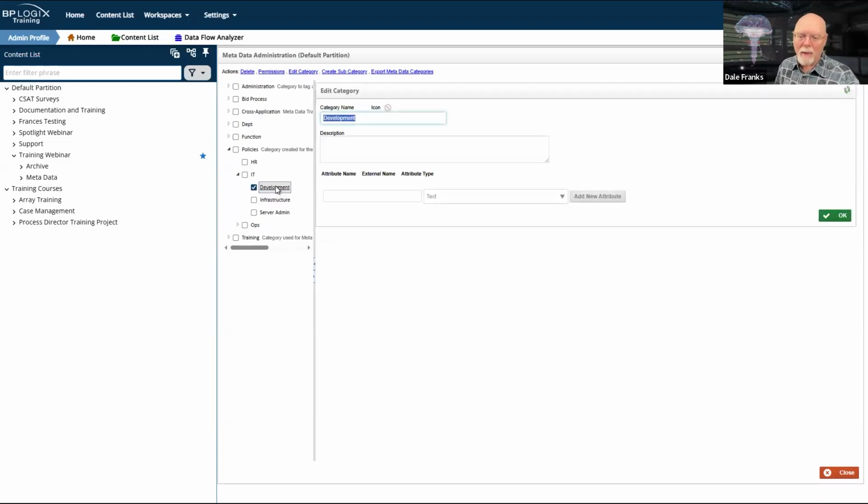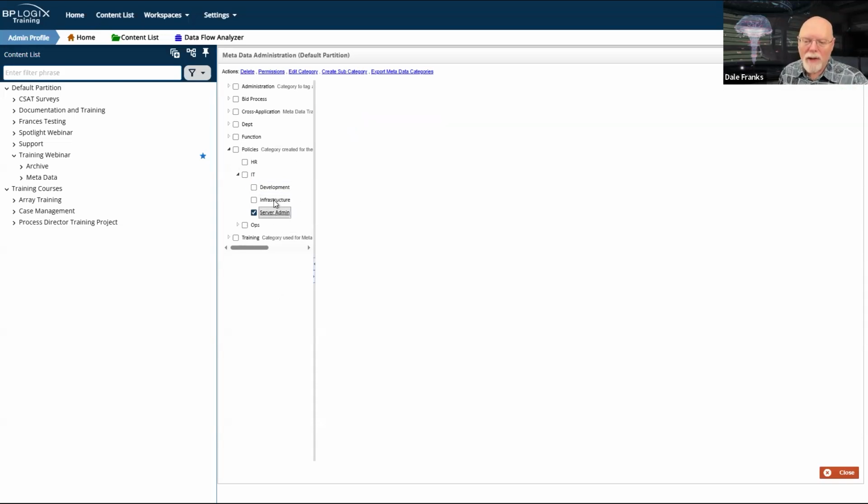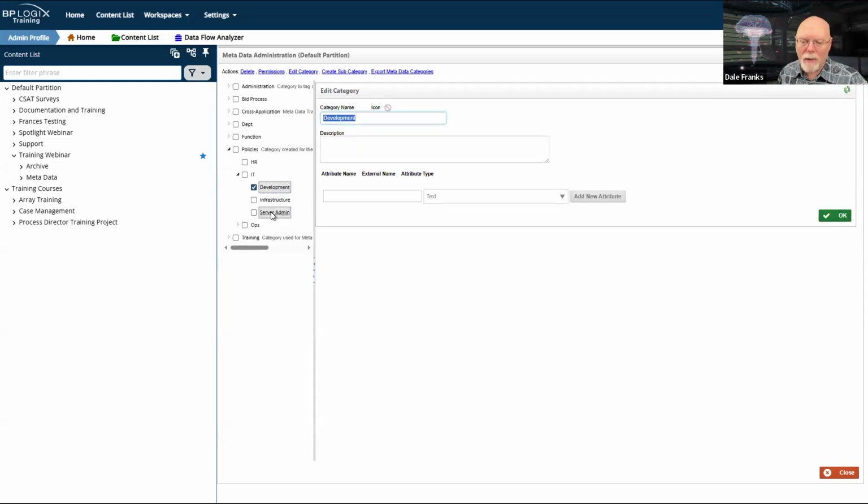And then if I develop my own applications, I might have a development category. And it would govern how I develop applications, what my development application process looks like, what are the testing practices that we might want to implement in our organization. So it could be one of these 3 types of documents, and I would choose it. Let's say I chose server admin.